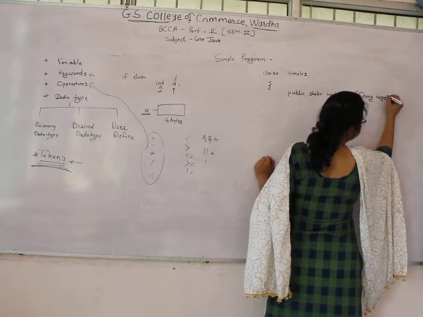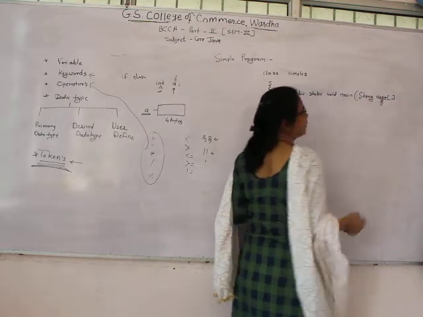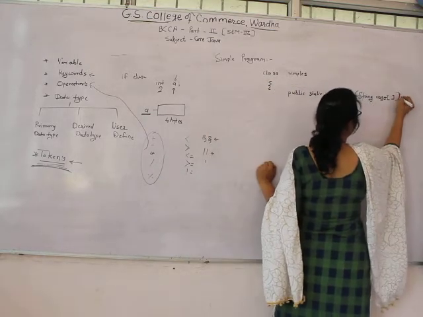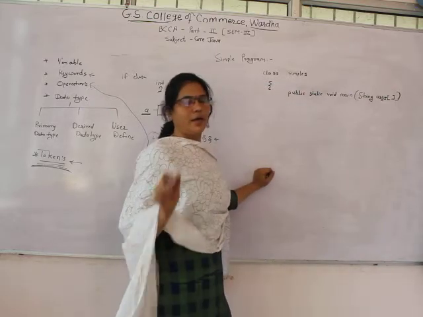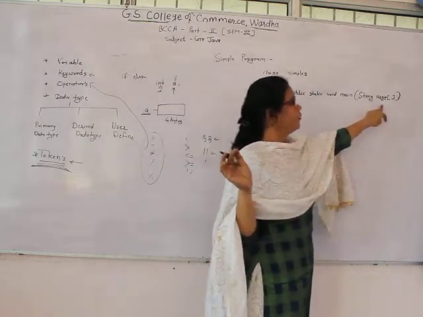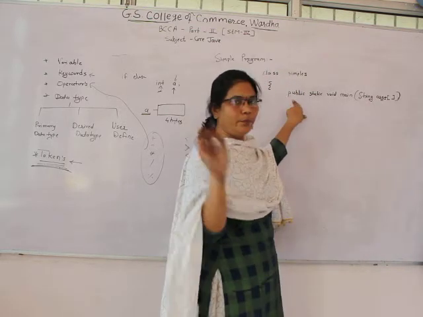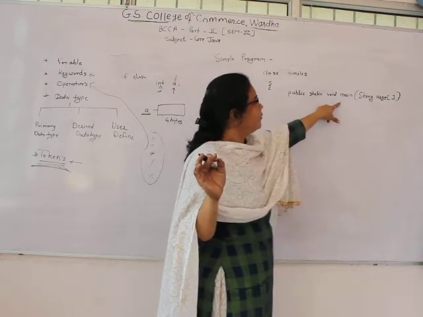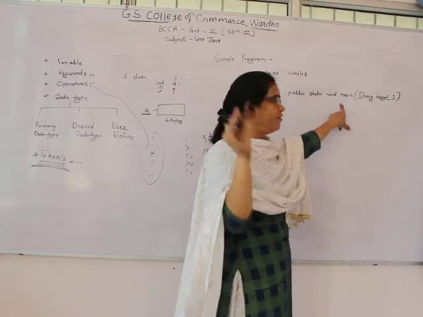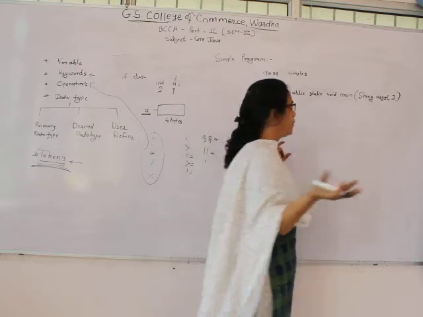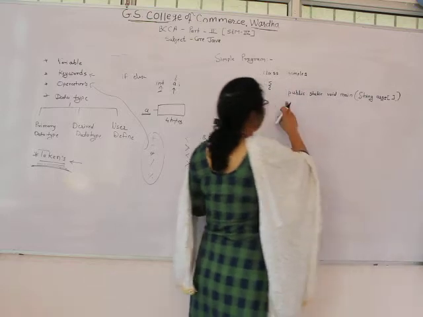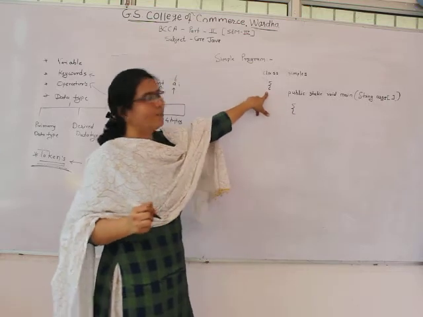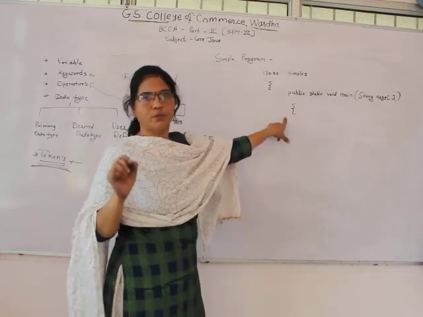It is not a fixed name for that particular string type array, we can change it. But you have to provide the command line argument, that is the string type array. So you compulsorily write the class name, and after that public static void main. You have to compulsorily define this function in your program for running it. After that comes the opening curly brace of main. This is the opening curly brace of the class and this is the opening curly brace of main.